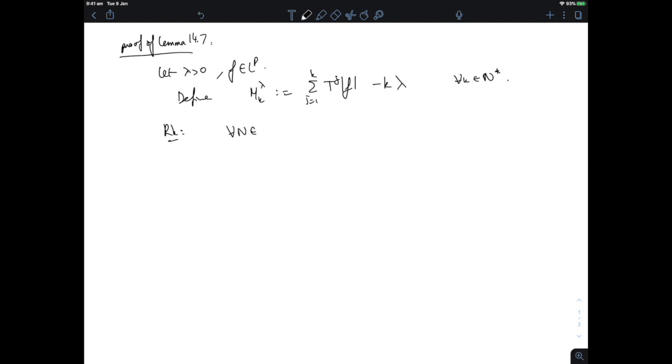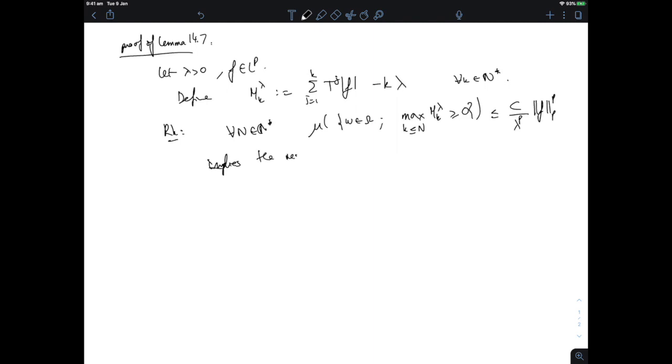I want to remark that if we prove that for every N in N star, the measure of the set of all those omega where the maximum of M_k lambda is positive for k smaller than N, if we can control that by a constant divided by lambda to the p times the L^p norm of f to the p, then we would have the result.